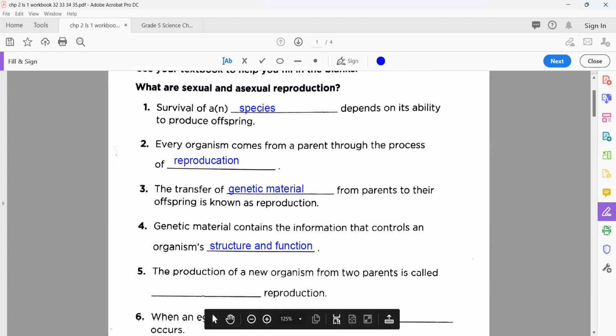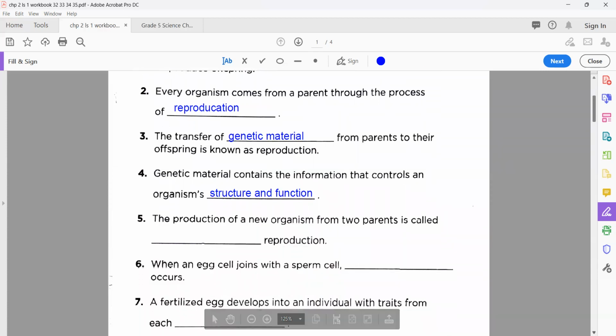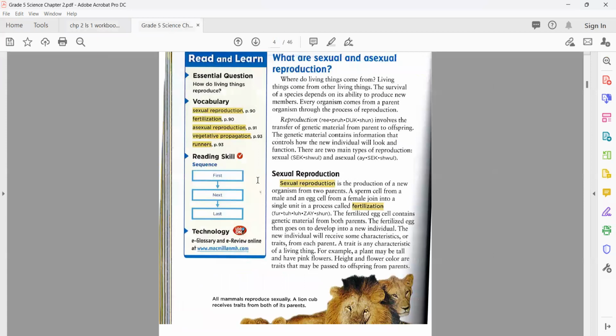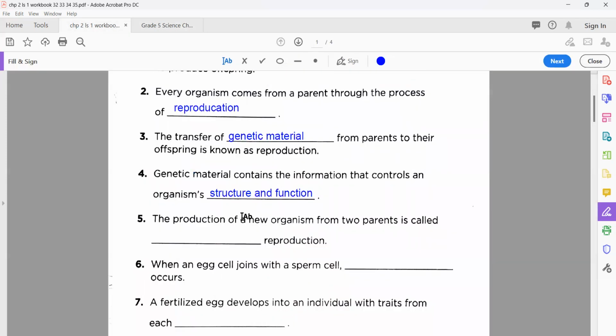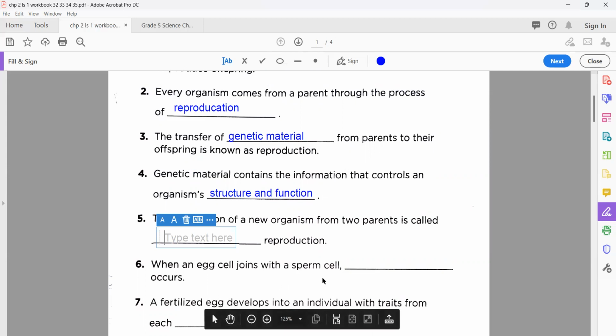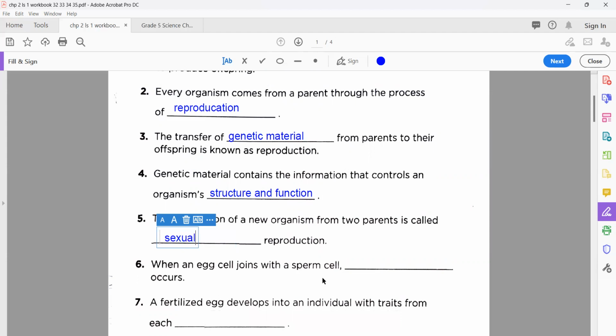Now we move to the next, number 5. The production of a new organism from two parents, you know very well. You can even see the definition here: sexual reproduction is the production of a new organism from two parents. So the correct answer is, as you know very well, that we're going to write here that production of a new organism from two parents is a type of sexual reproduction. So what we're going to write in number 5 is sexual. So that's the option here.